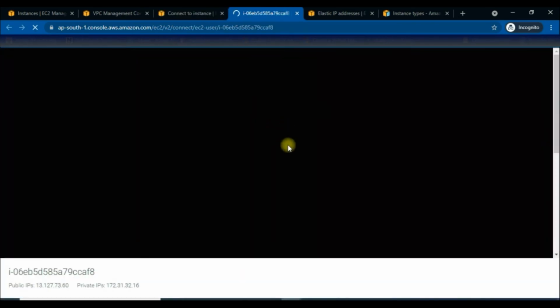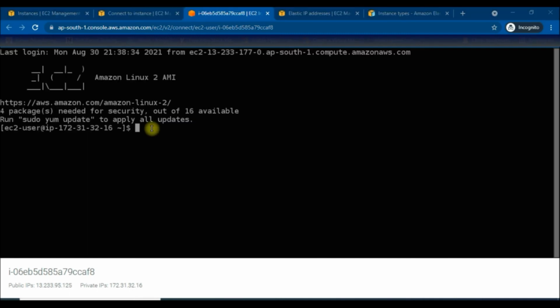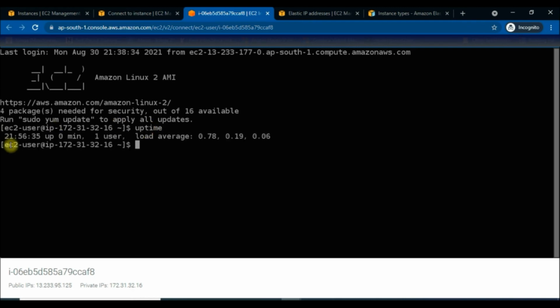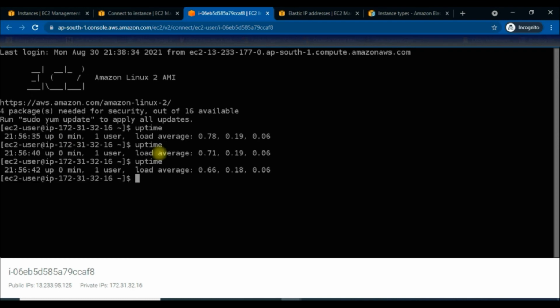Here we are connected to our instance using EC2 Instance Connect, and we will run one command here that is called uptime. The uptime command allows you to know for how long the instance has been turned on. So if you run uptime, it says that right now it has been up for 0 minutes. So we just need to wait till the uptime becomes 1 minute. It just tells us how long the instance has been on since its last restart.